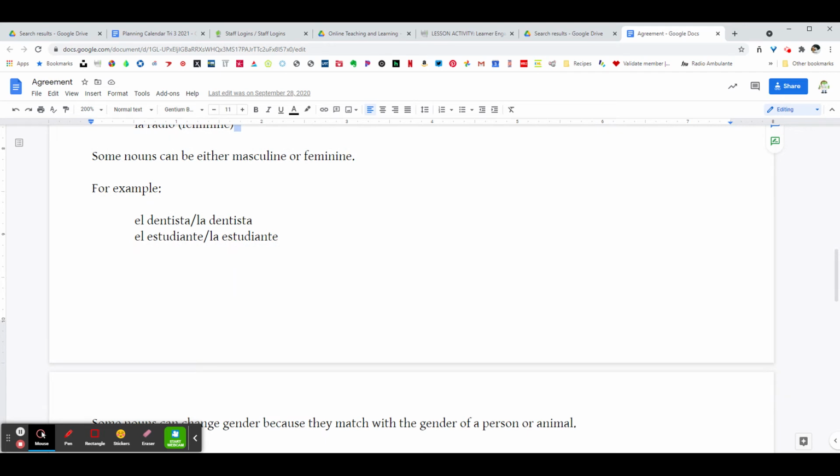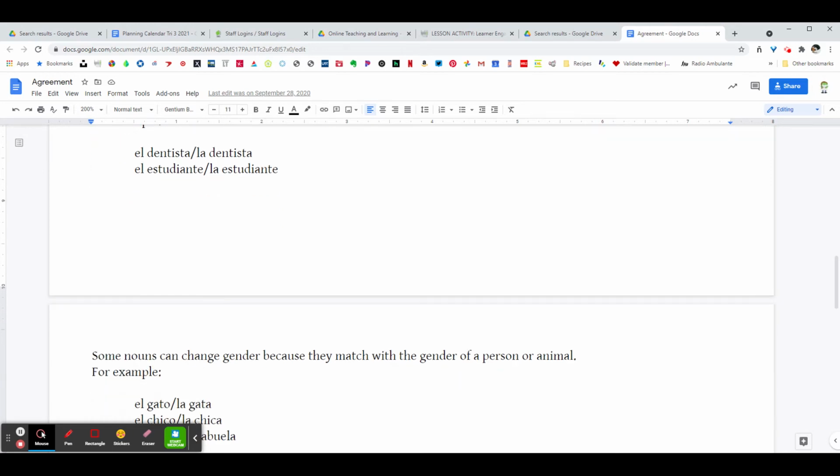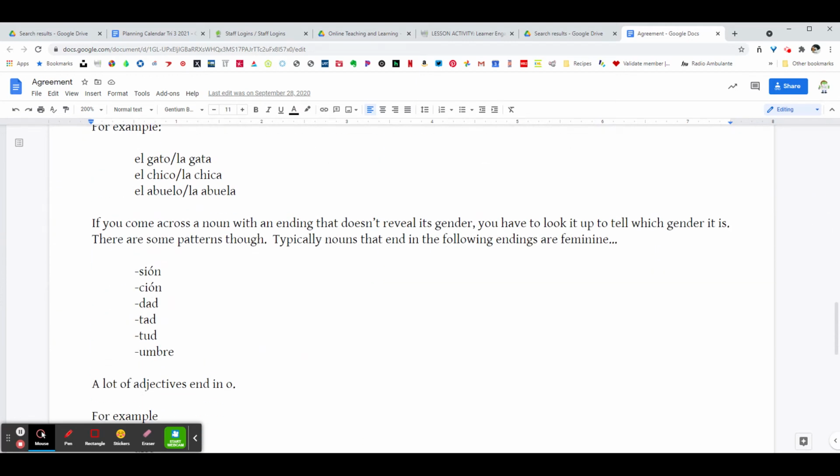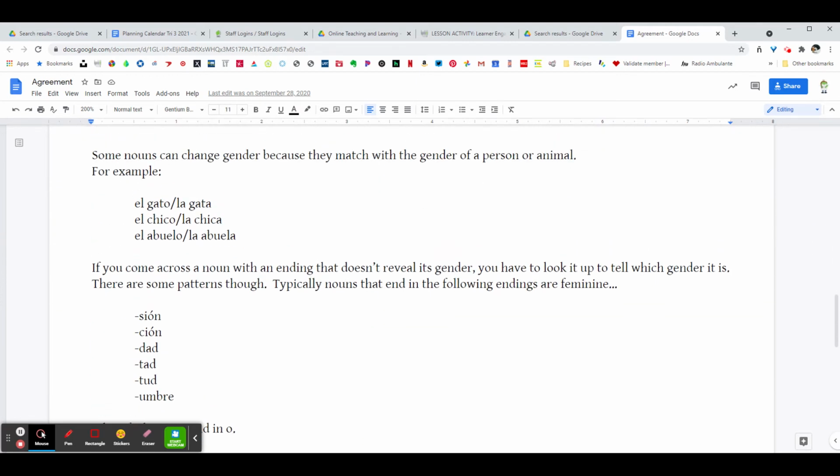Some can be either gender, and usually this is with people. So dentista could be el dentista or la dentista. Estudiante could be el estudiante or la estudiante, depending on who you're talking about, what the gender of the dentist or the gender of the student is. For other examples, for pets and that kind of thing, the gender changes with the person. So el gato or la gata, el chico or la chica, el abuelo or la abuela, depending on the gender of the person.